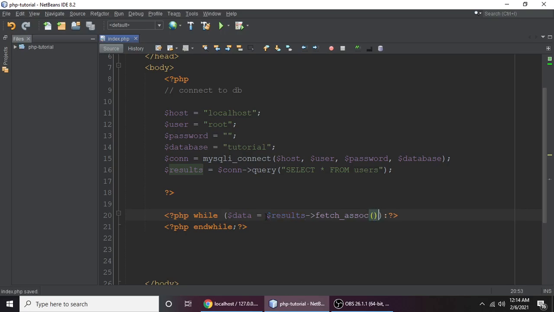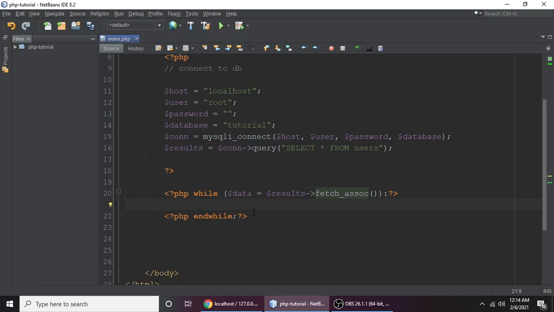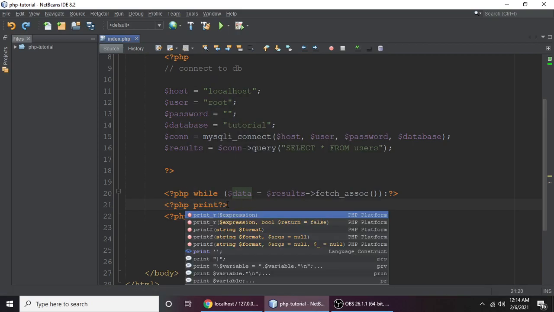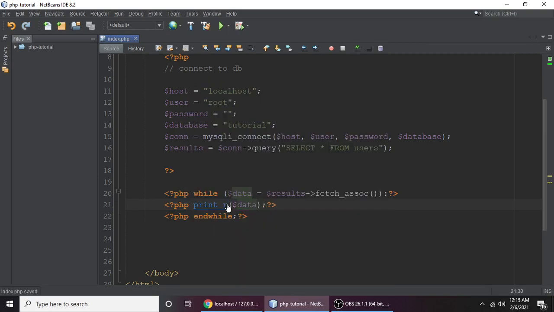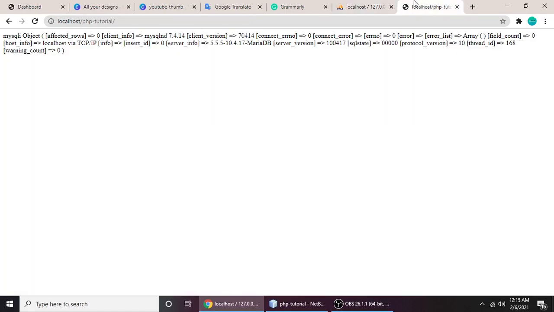This is a function, and if it doesn't have any problem, it will print all the data. PHP print_r. Control S to save, and let's refresh.